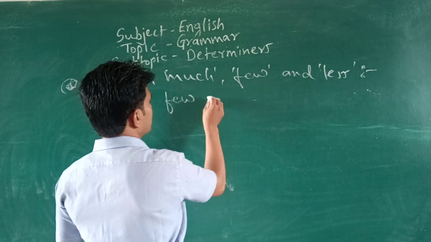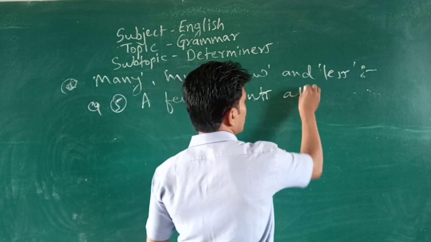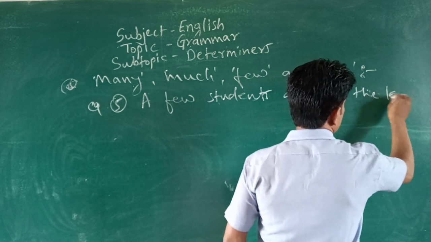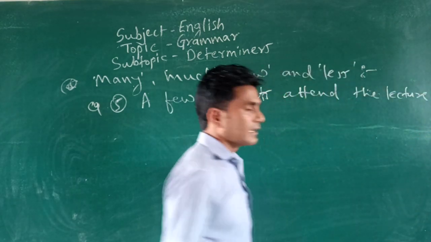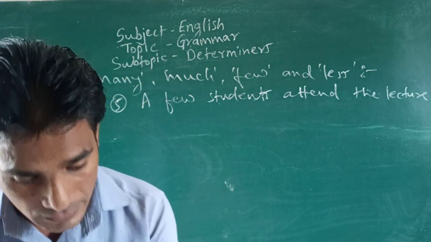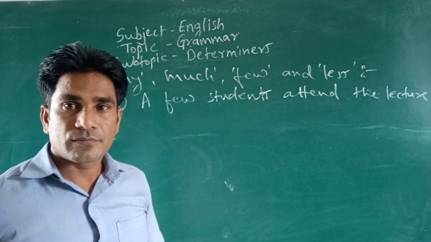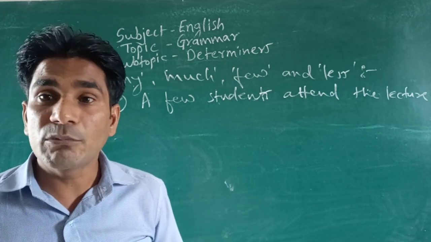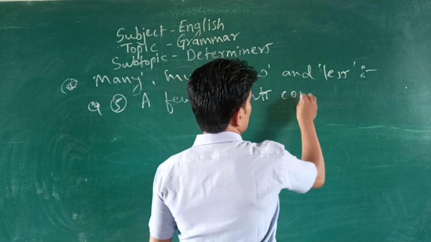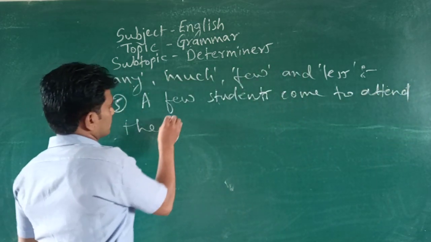More examples: a few students attend the lecture. Or simply you can say, a few students come to attend the lecture. It is better to say come to attend the lecture.